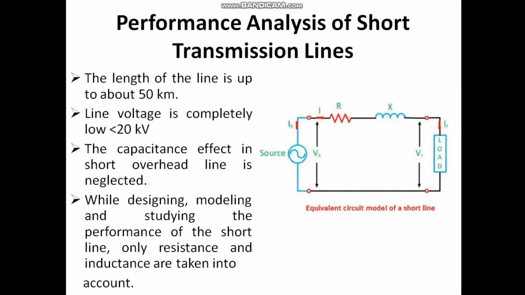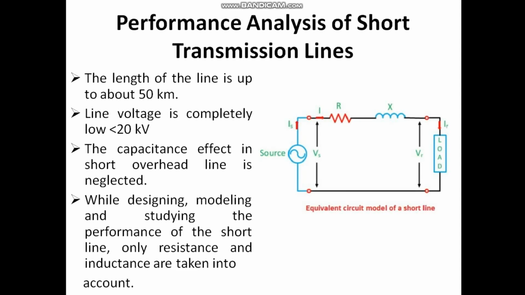So depending on this equivalent circuit model, we'll now go for the performance analysis, for which I need to start drawing the phasor diagram, right? First, I'll take this current I as a reference.